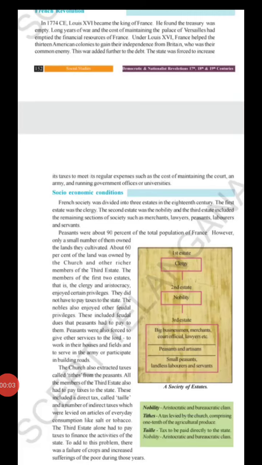Hello students, good morning. Today we are going to study one of the interesting topics, that is French Revolution. This is chapter 12, class 9 social studies.